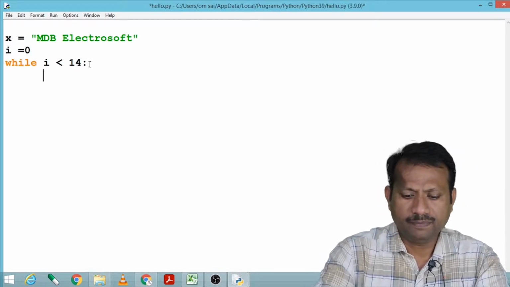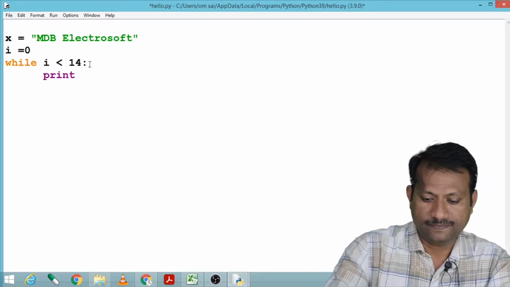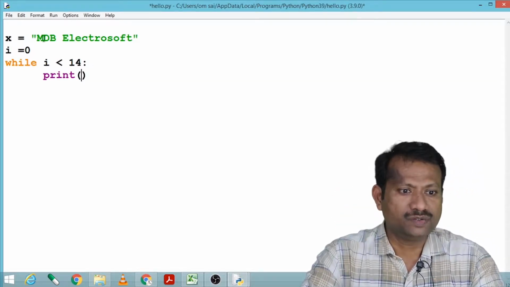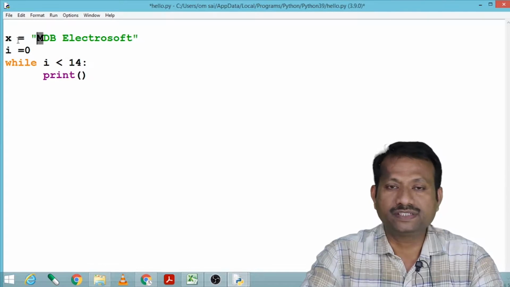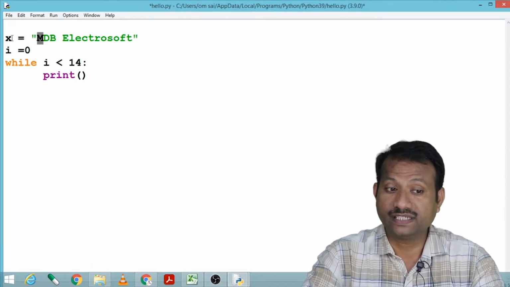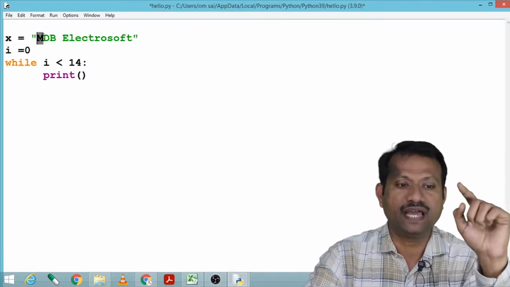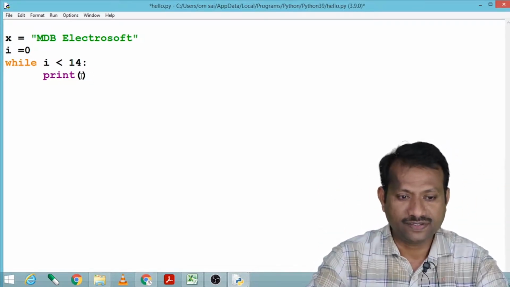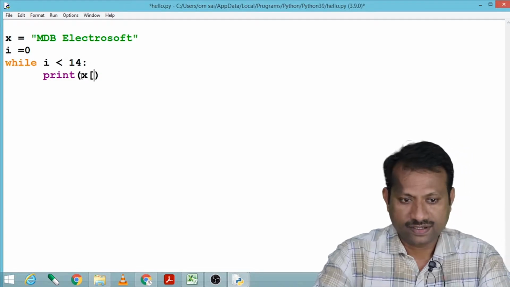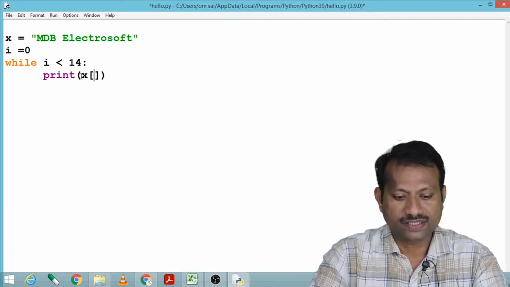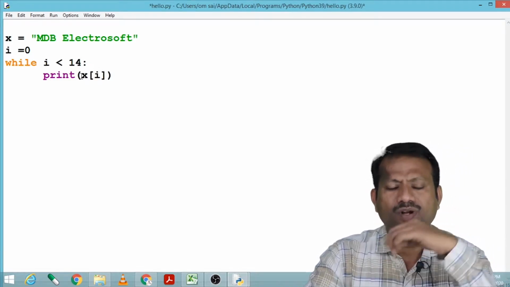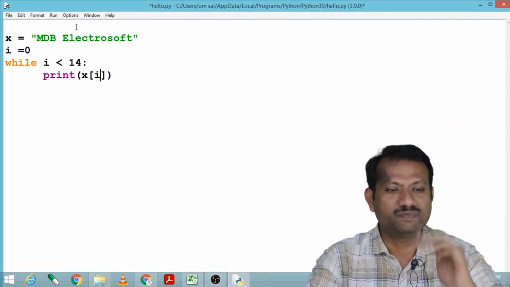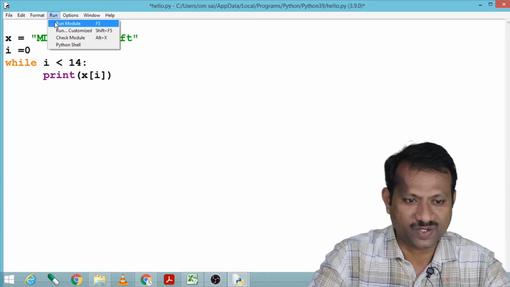And here let me print. In x we have given the string. So how will this string's letters be indicated? It is in the form of indexing. That is, if I say x of 0, it will print m. If I say x of 1, it will print the next letter. So here I say x bracket i. What output do we expect? Yes, it will go on printing mdb electrosoft. Let me execute this program.